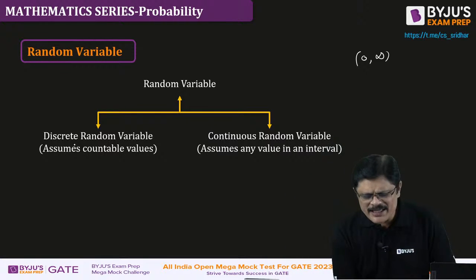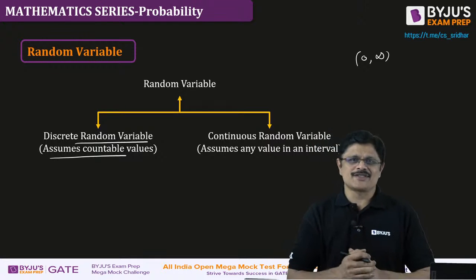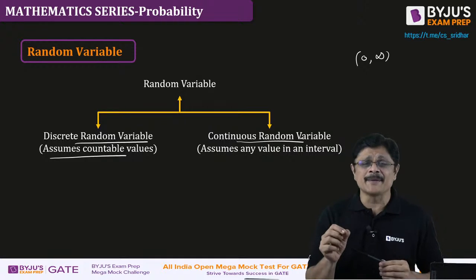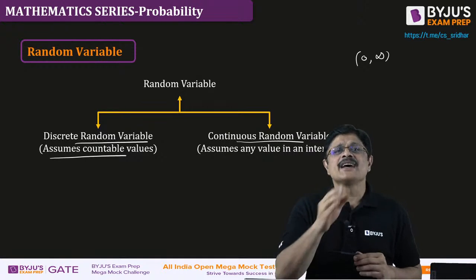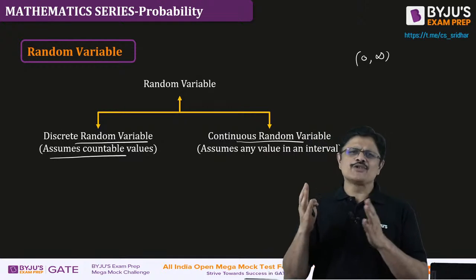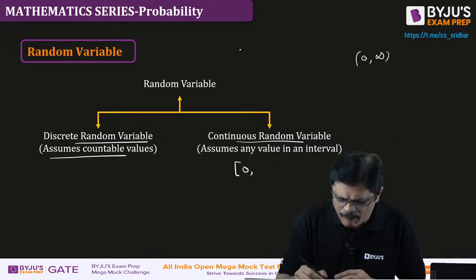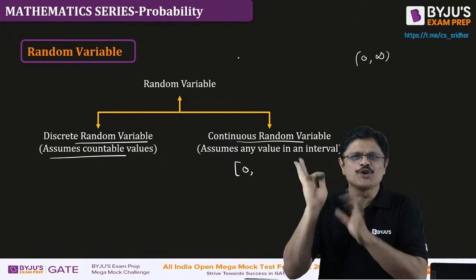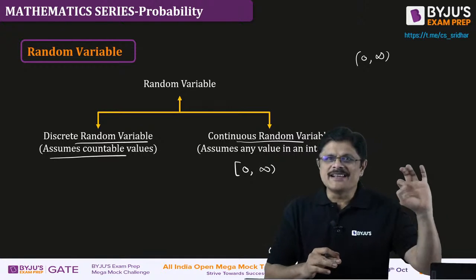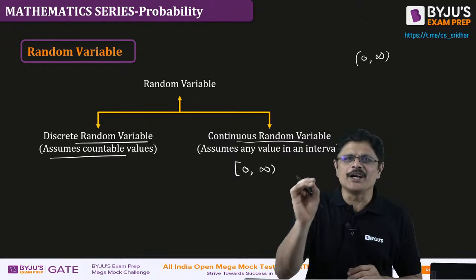Hope you understand. So a discrete random variable is one which assumes countable values. Whereas a continuous random variable is one which takes continuous values in an interval, any interval, 0 to infinity. 0 is also included. If I purchase this and the first time I start working it may stop, it is failing in 0 time. 0 to infinity, like that. So random variables are of two types. One is called discrete random variables and the other is of continuous type.